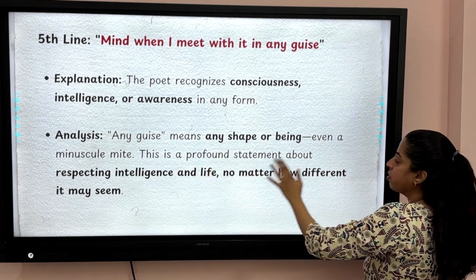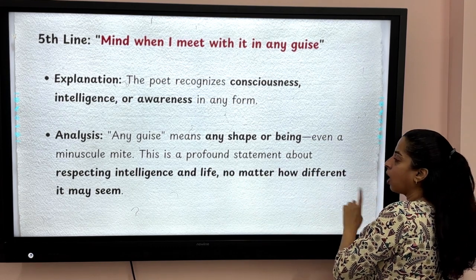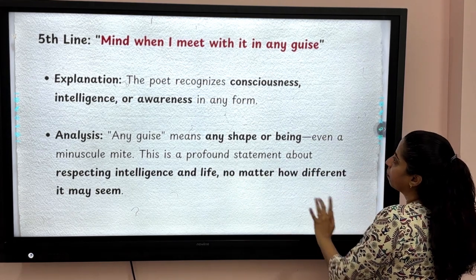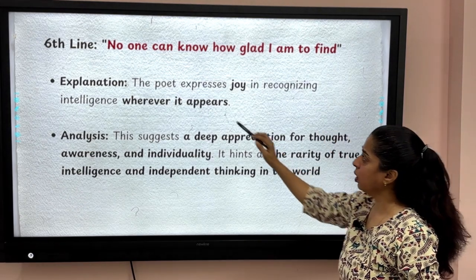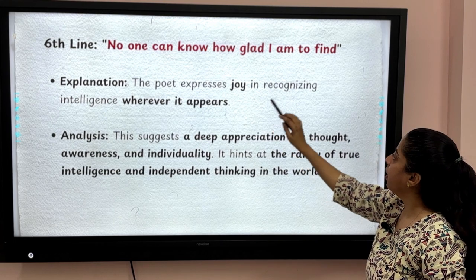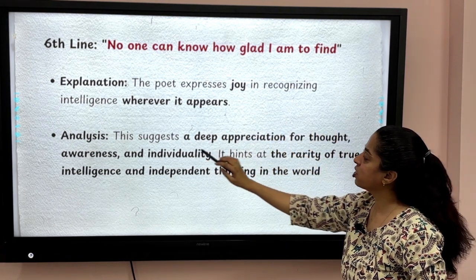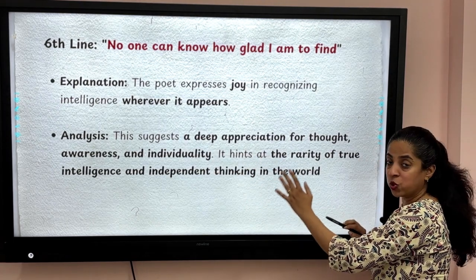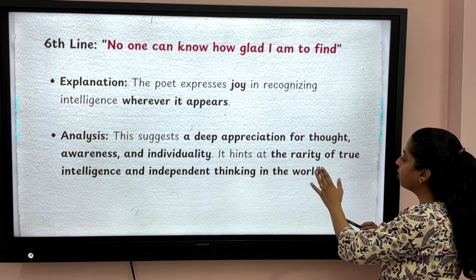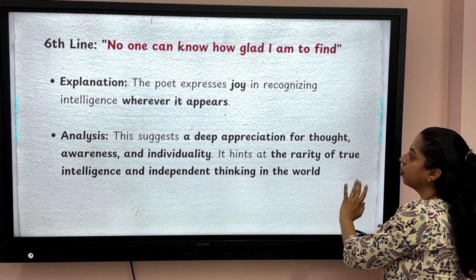This is a profound statement about respecting intelligence and life, no matter how different it may seem. No one can know how glad I am to find. The poet expresses joy in recognizing intelligence wherever it appears. So this suggests a deep appreciation for thought, awareness and individuality. It hints at the rarity of true intelligence and independent thinking in the world.